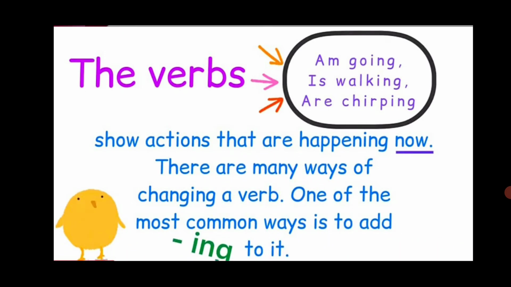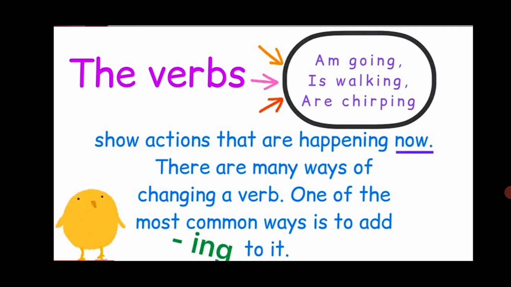Listen, children. The verbs. I'm going. He, she can take. Is walking. And are chirping. Means we used here am, is and are with the verbs ing. The verb shows action that are happening now. There are many ways of changing a verb. One of the most common ways is to add ing to it.